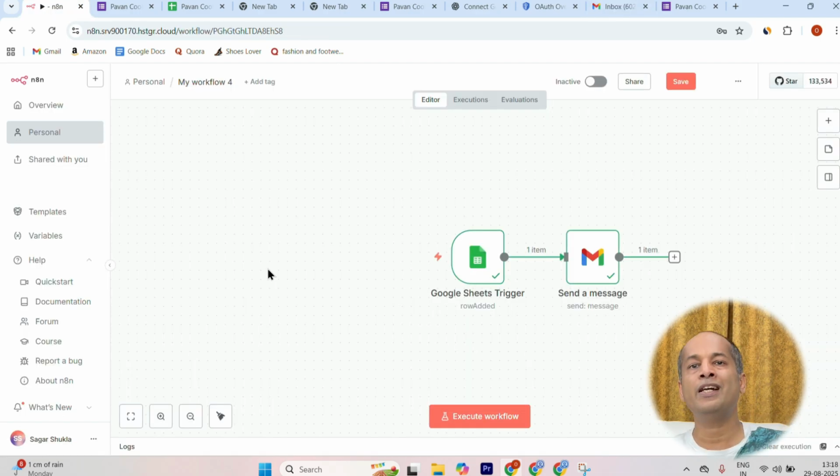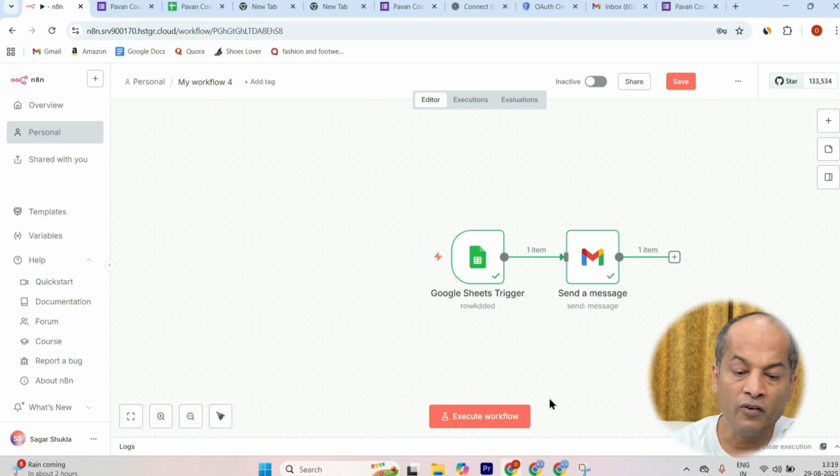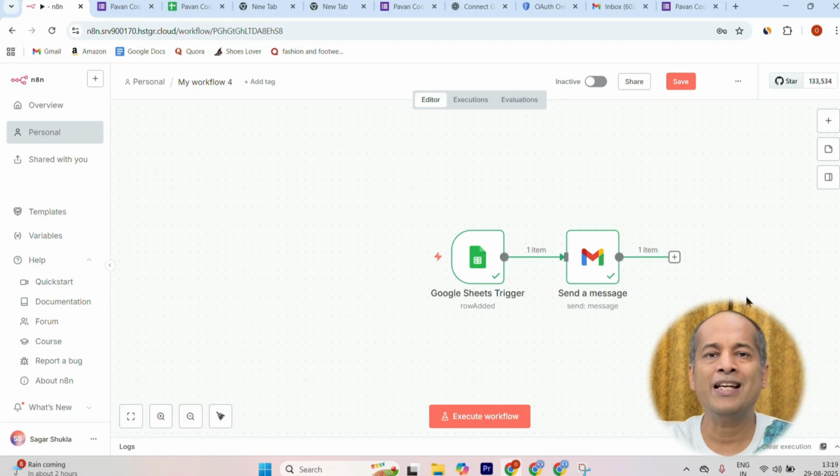So see how simple it is to make an AI automation workflow. For the demo purpose, I have shown just a very simple way to make the AI automation. As you go along and practice, you can make all the complicated workflows. For making the workflow, you require all these steps. Whatever your client's requirement is, you can put it on ChatGPT and ChatGPT will give you step-by-step instructions on what you have to do. You just have to execute that in this N8N platform.